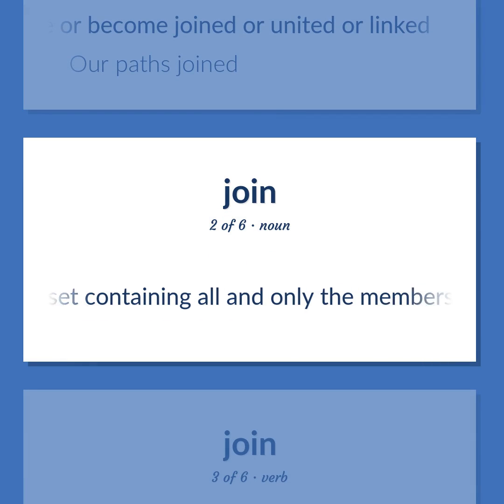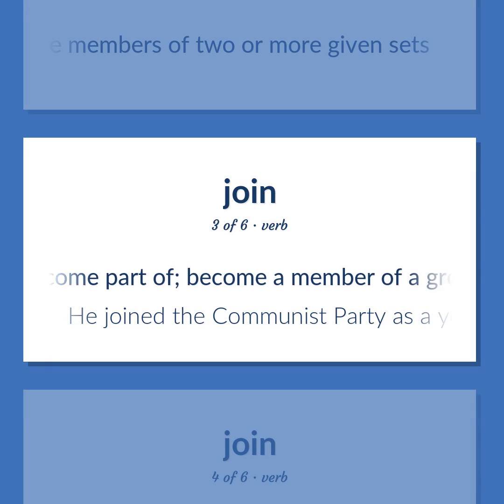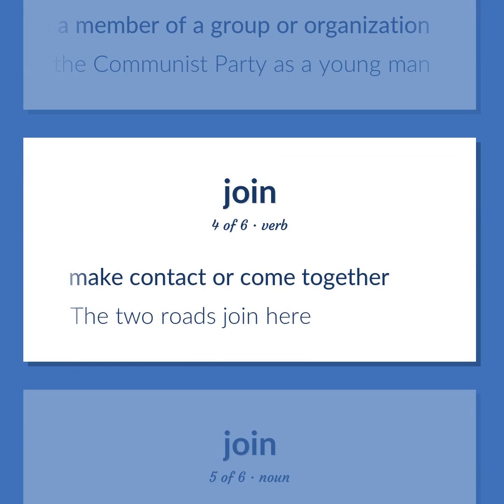A set containing all and only the members of two or more given sets. Become part of. Become a member of a group or organization. He joined the Communist Party as a young man. Make contact or come together. The two roads join here.